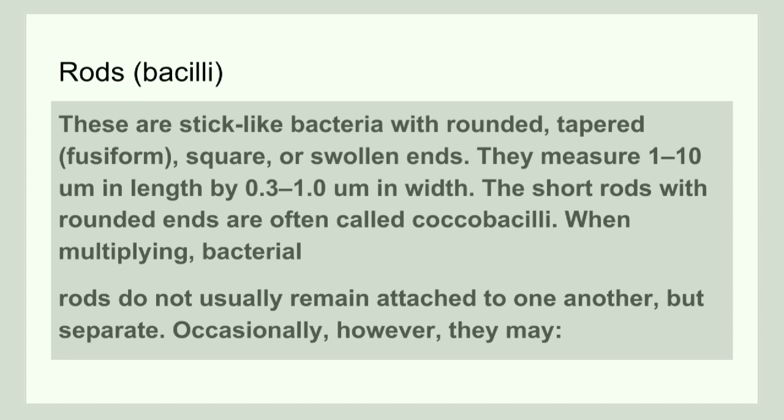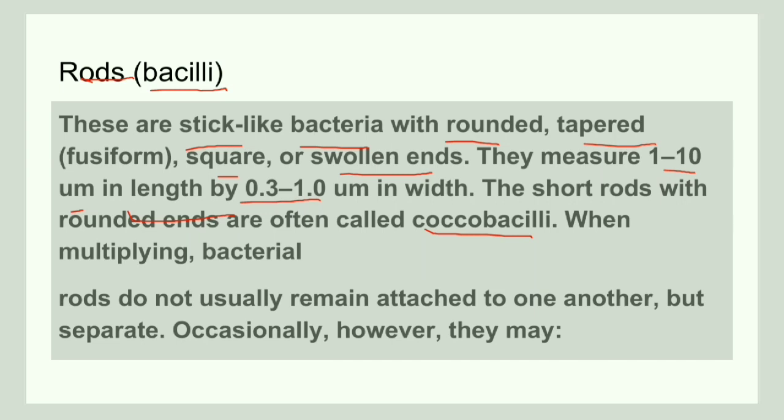Next, we will discuss about bacilli. Bacilli is often known as rods, and they are stick-like bacteria, and they have rounded, tapered, or square or solid ends. So their length is 1 to 10 micrometer, whereas the width is 0.3 to 1 micrometer. So the short rods which have rounded ends are often known as cocci bacilli. That is, the bacilli which has rounded end is known as cocci bacilli.